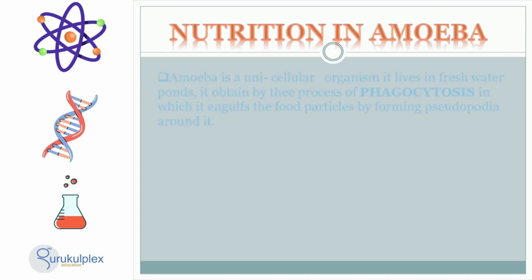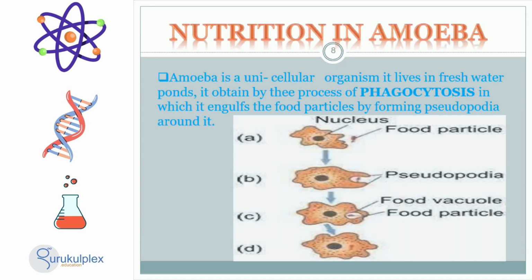Amoeba is a single-celled organism that resides in fresh water ponds. It obtains its nutrition through phagocytosis, which is when the amoeba extends pseudopodia around a food particle to envelop it and take it in. This is an extremely efficient method for the amoeba as it does not have to exert energy breaking down the food particle into smaller parts for digestion.